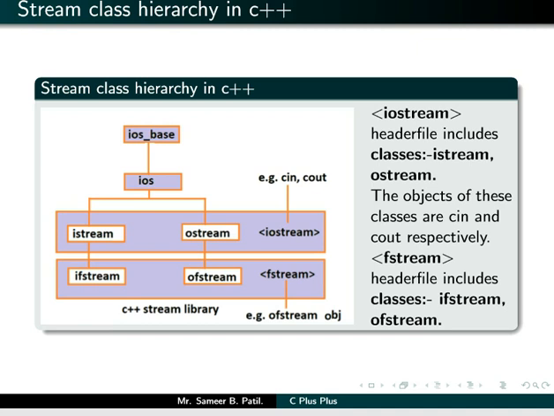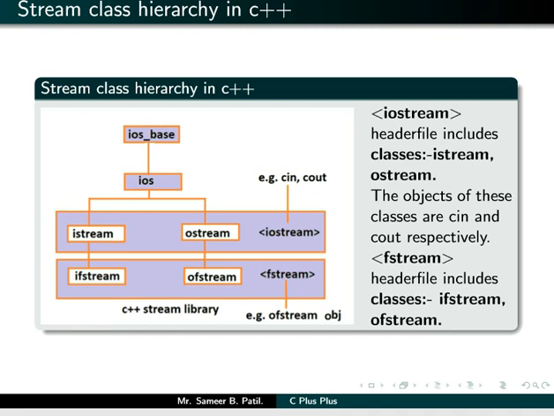You can see the iostream header file is included in every program, and we have also used two objects of iostream, cin and cout, to send data to the standard output device and to receive data from the standard input device. The ifstream class inherits from the istream class, and the ofstream class inherits from the ostream class. Both classes can be included using a header file called fstream. The fstream header file is specifically used when we want to deal with three classes: ifstream, ofstream and fstream.